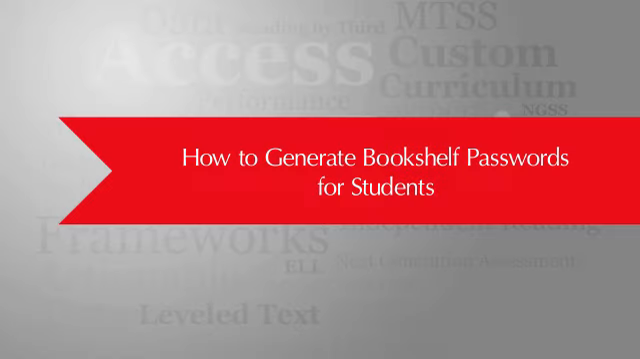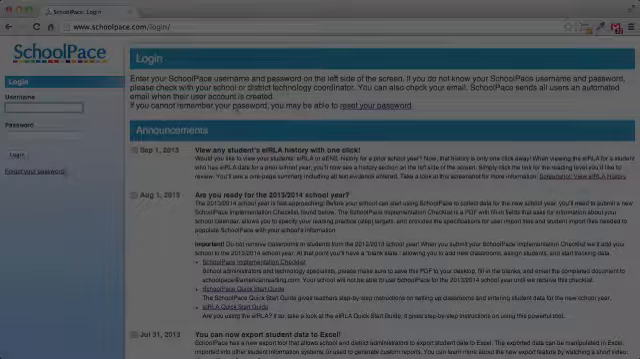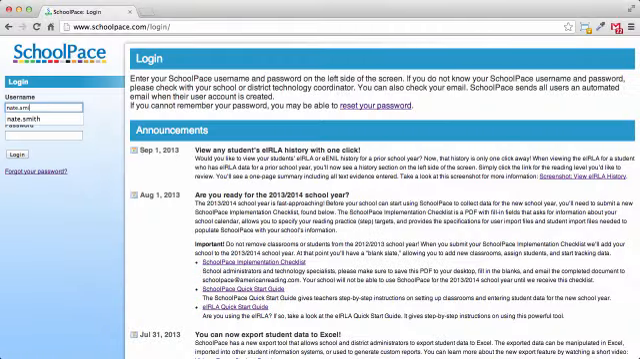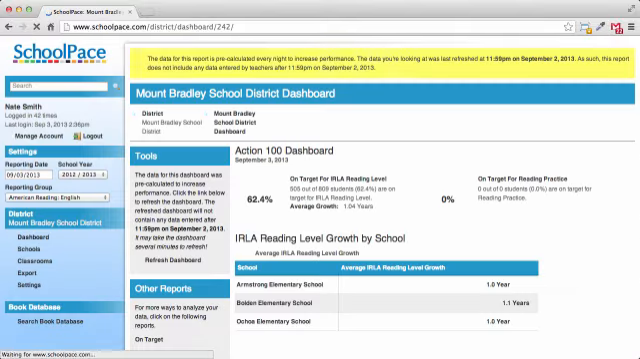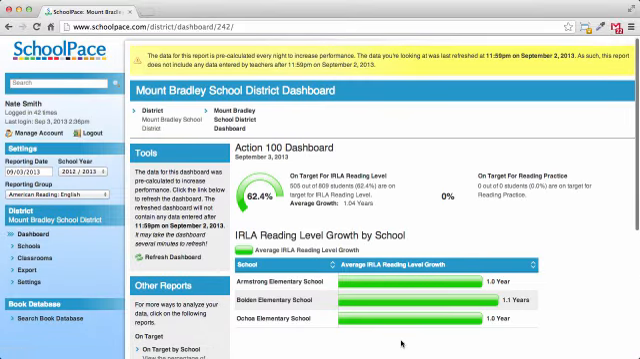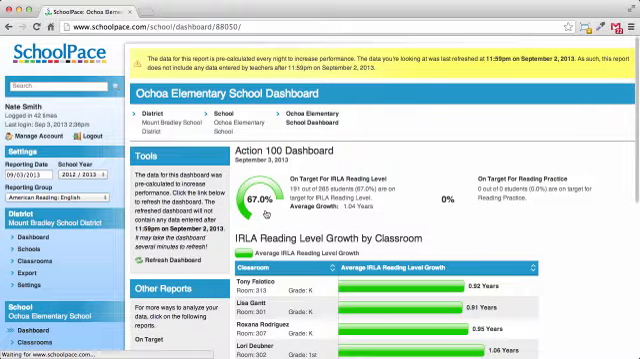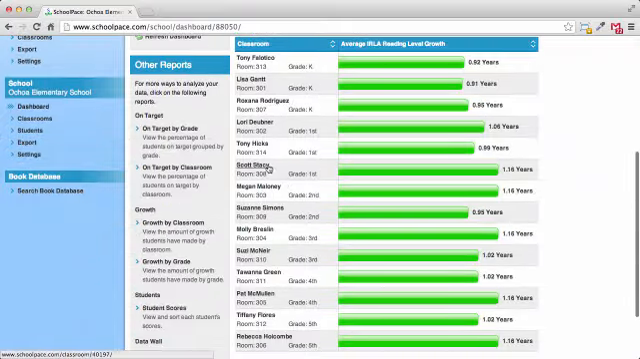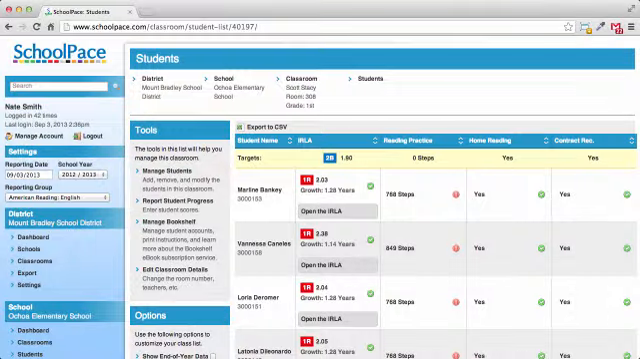Bookshelf works hand in hand with SchoolPace. Let's see what a teacher needs to do to assign Bookshelf passwords to her students in SchoolPace. First, log into SchoolPace. Next, you'll need to navigate to your classroom. Once you see your list of students, click the Manage Bookshelf link near the top of the page.